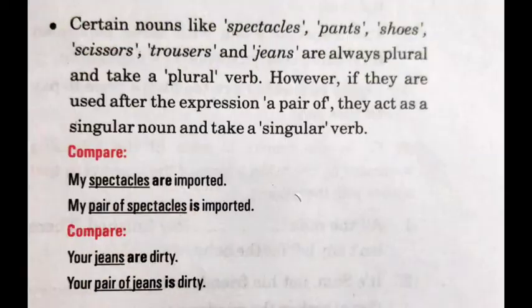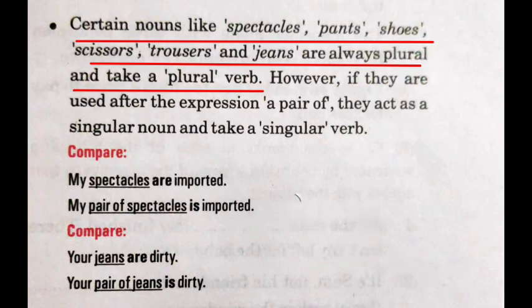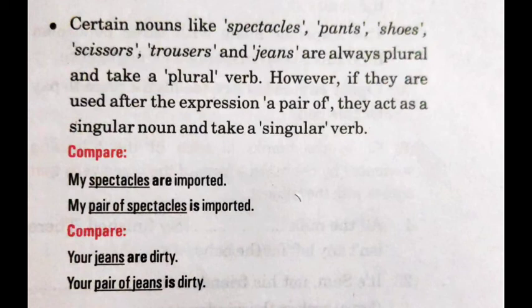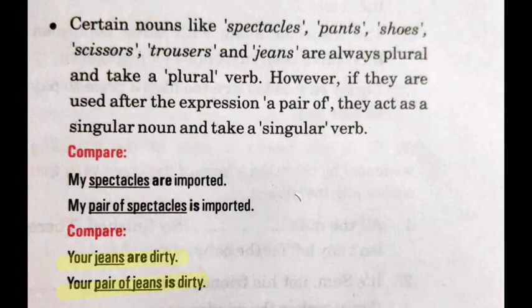Now, the last one. Certain nouns like spectacles, pants, shoes, scissors, trousers, jeans are always plural and take a plural verb. But there is a condition. When we use a word like a pair of before them, then they are singular and take a singular verb. For example, your jeans are dirty.